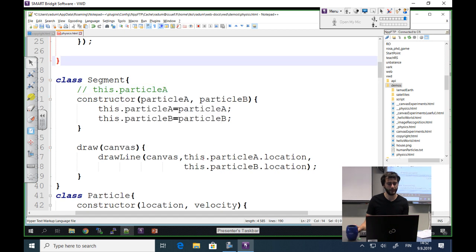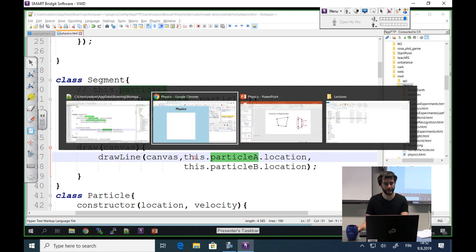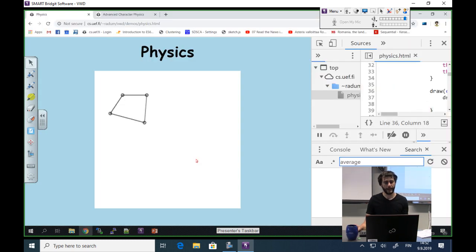So this is what it was warning me about there, that I need to add this. I save the file, refresh the page, and now, of course, it's not rigid. I didn't impose the constraints in any way, but the object is deforming, so this length especially, this side here, is becoming quite long.